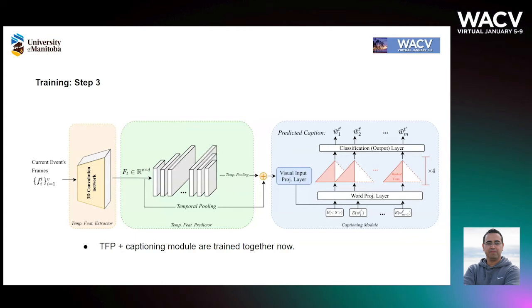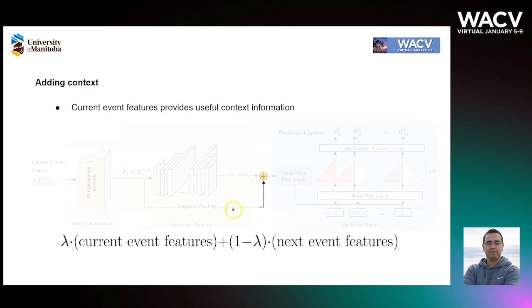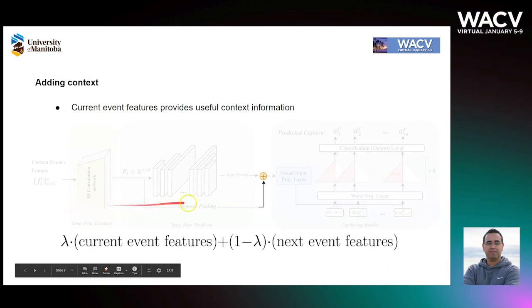Now, for the second stage of training, TFP module is inserted into the pipeline and the entire pipeline is trained end to end. We found that in practice, it is always helpful to inject some contextual information into the predicted features. Therefore, we use the current event features as the contextual information and calculate the weighted sum of the features of the current event and the predicted features for the next event.